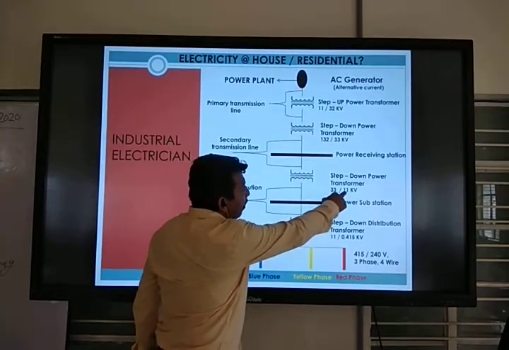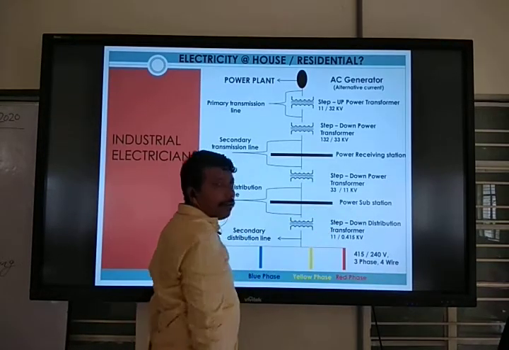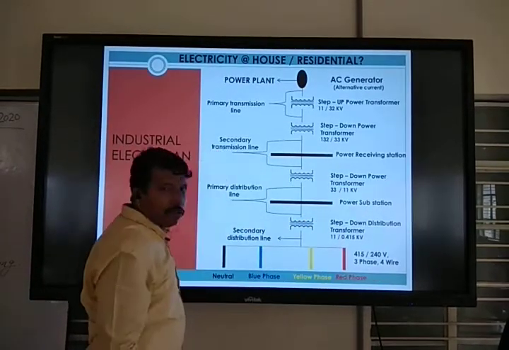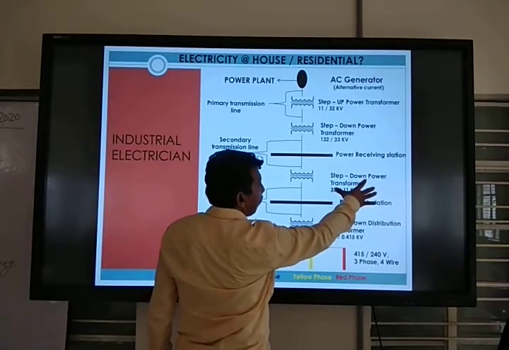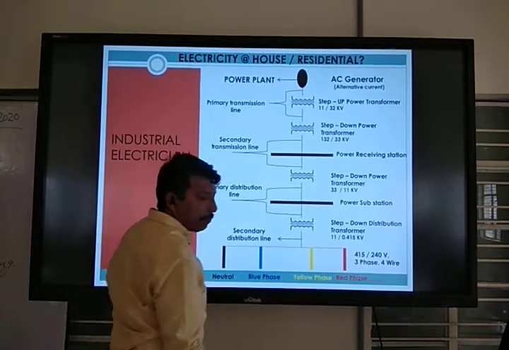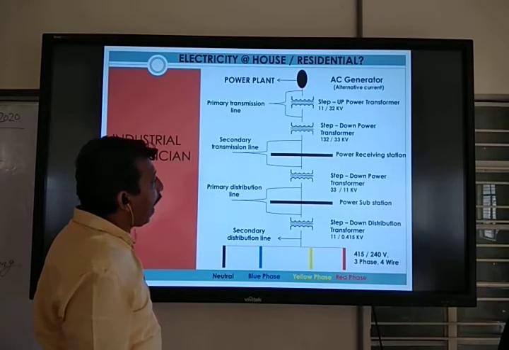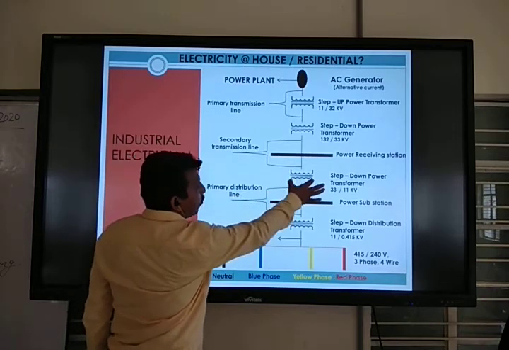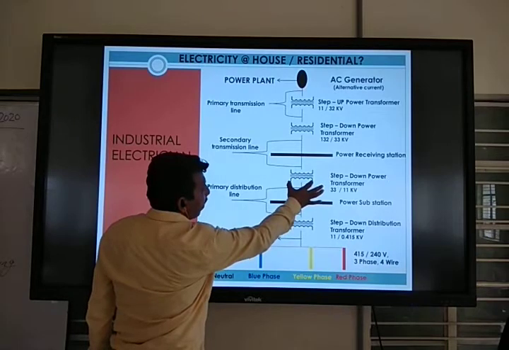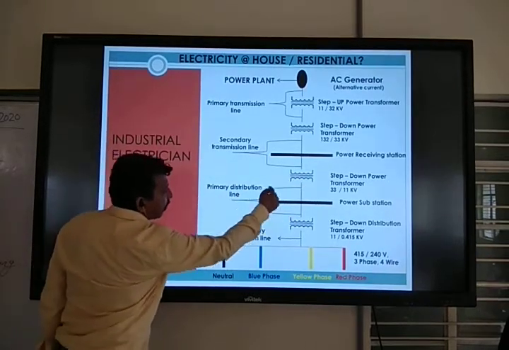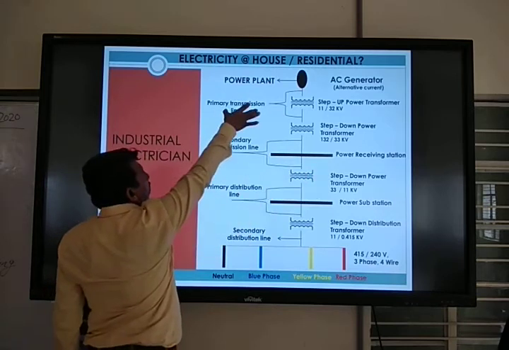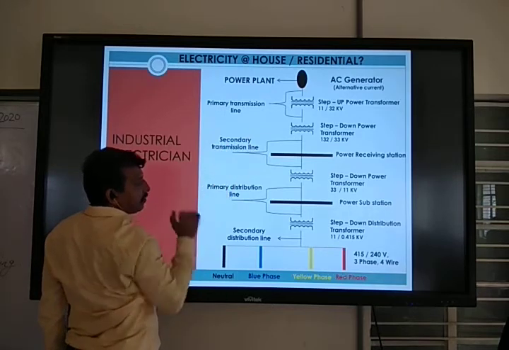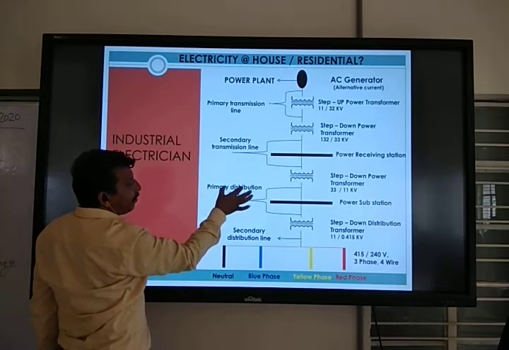So 33 kV to 11 kV. This means this is the step down: this is big, this is small. So this is the step down transformer. After this transformer, we start the primary distribution line. You can check, this is the primary distribution line. First one is the primary transmission line, second one is the secondary transmission line, and third one is the primary distribution line.